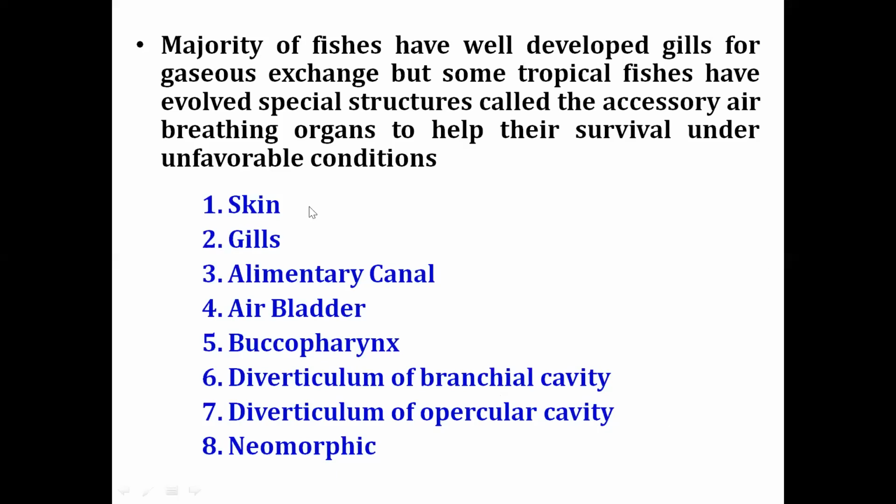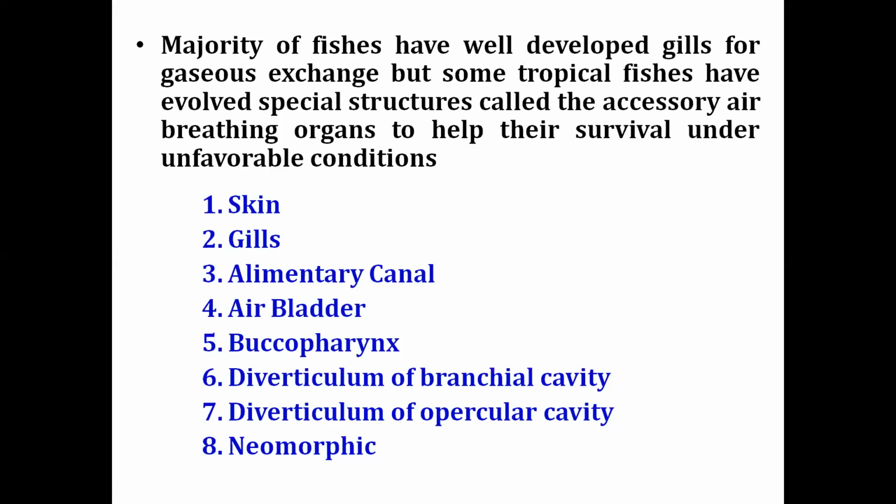The very first one is the skin, followed by gills. Now you will ask, ma'am, gills are the main organ inside the water, so how can gills be accessory air breathing organs? Yes, gills are specialized for breathing in the aquatic medium, but some species have modifications in their gills, or extra mucus secretory cells in their gills, that can also help outside the water.